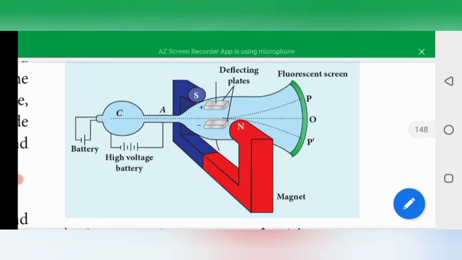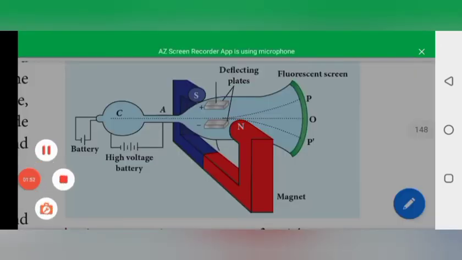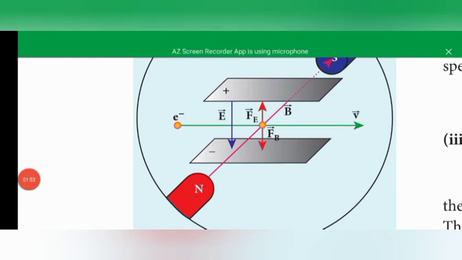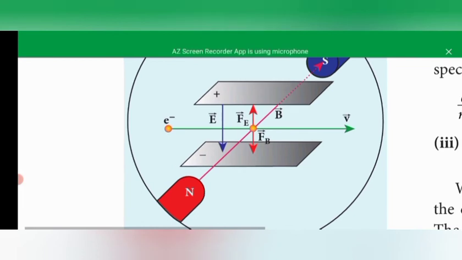So by this production we have to find out the specific charge, that is e/m. First determine the velocity of cathode rays. For this determination, the electric field is fixed and we have to adjust the magnetic field so that the electron rays strike at the original position O. Here the magnitude of the electric force is balanced by the magnitude of the magnetic force. So let's find out the charge of the cathode rays.